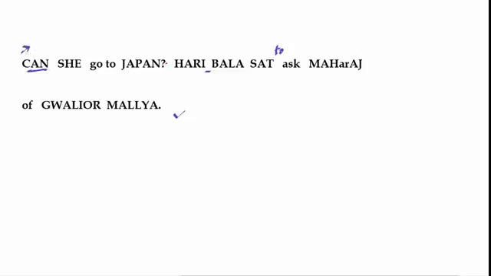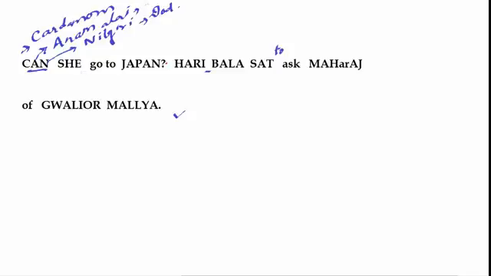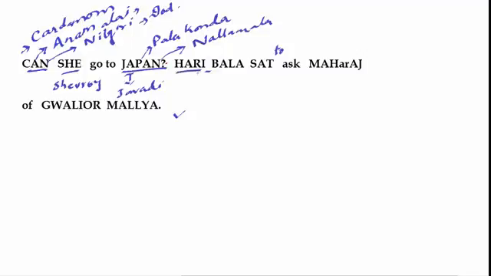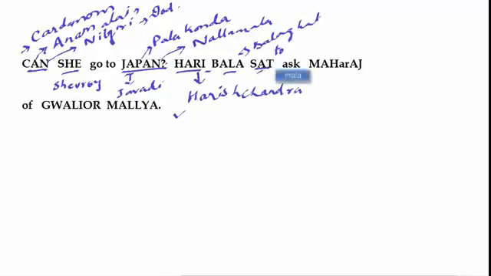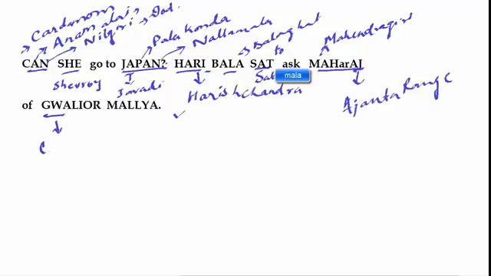From CAN, C for Cardamom. From A, Anamalai. From N, Nilgiri. On Nilgiri we have Dodabetta and on Anamalai we have Anaimudi Hills. From SHE, Shevaroy. In the word JAPAN, JA for Javadi, PA for Palakonda, N for Nallamala. Then HARI stands for Harishchandra Range, BALA for Balaghat Range, SAT for Satmala Range. In the word MAHARAJ, MAH for Mahendragiri, AJ for Ajanta Range. From Gwalior, Gavilgarh Hills, and from Malya, Malaigiri.